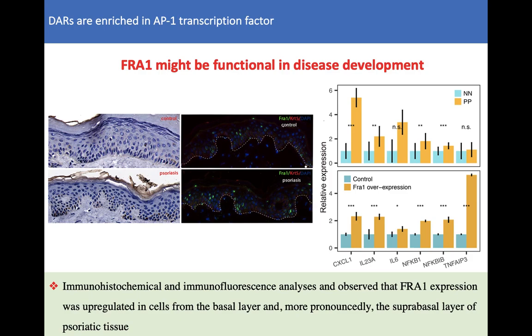We found that some psoriasis-associated genes were upregulated in overexpressed cells, including CXCL1, IL-23A, interleukin-6, NF-κB. That means FROM1 might be involved in the immune response in epidermal keratinocytes.